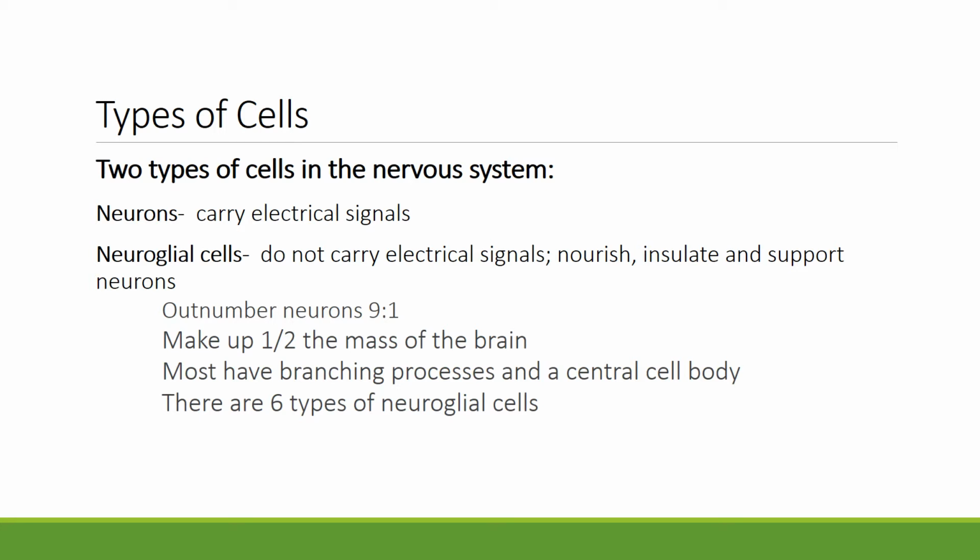The nervous system is composed of 2 primary types of cells. The first is a neuron, which carries the electrical signals. The second is the neuroglial cells that do not carry electrical signals, but they nourish, insulate, and support neurons. Neuroglial cells outnumber neurons 9-to-1. They make up about half of the mass of the brain. Most of them have branching processes and a central cell body. There are 6 different types of neuroglial cells, and we'll look at those next.